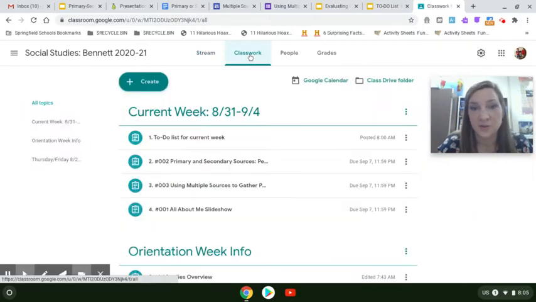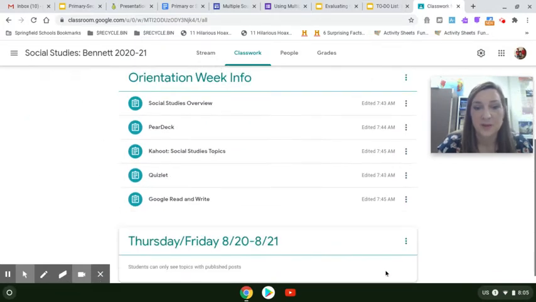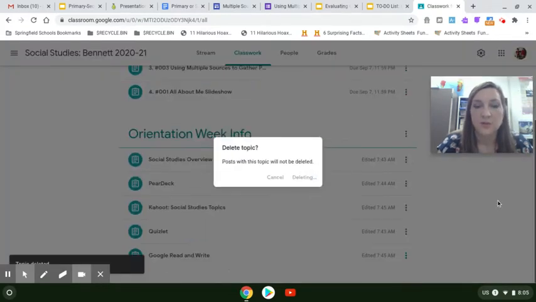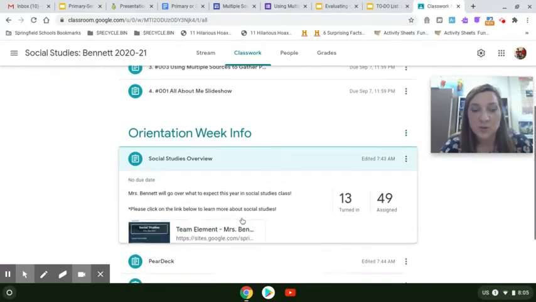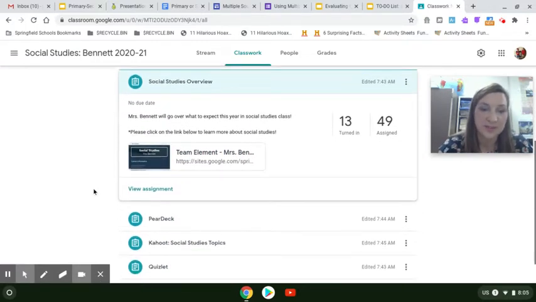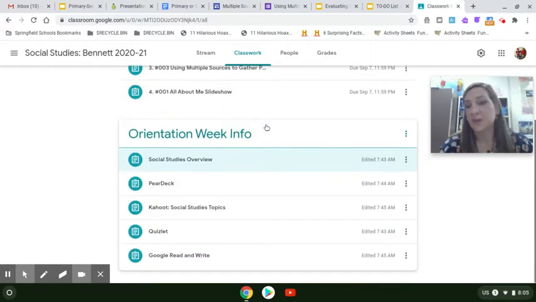To see your work, you're going to go to your classwork. So I reorganized things. In fact, let me get rid of this from my end. So you're only going to see 2 topics right now. You're going to see orientation week information. That is all the stuff that we did in class last week and then Thursday and Friday of the week before. There is now a little bit more information posted, especially for the students who weren't able to make it to that. Let me know if you have a question on anything that's posted from orientation week. None of that is for a grade. That was really just to get you familiar with social studies and some of the tools that we'll be using online.